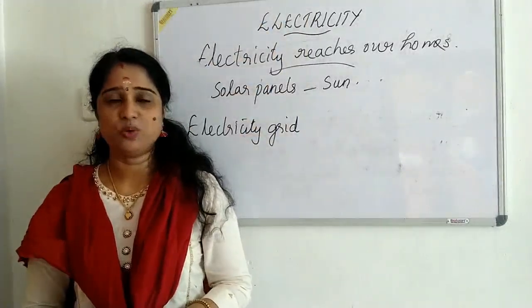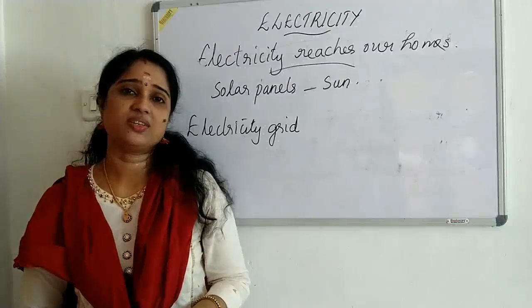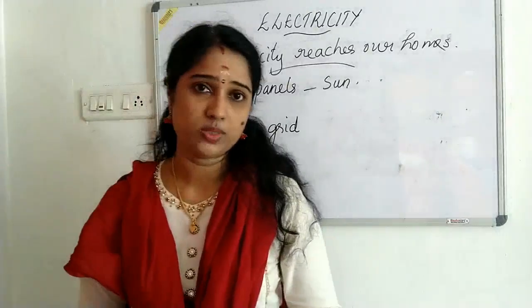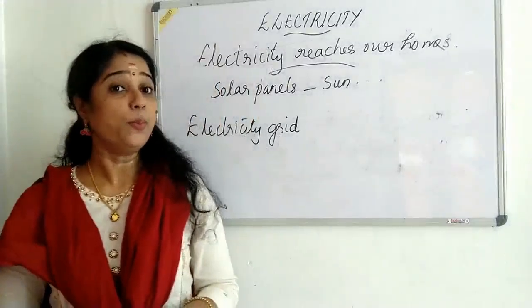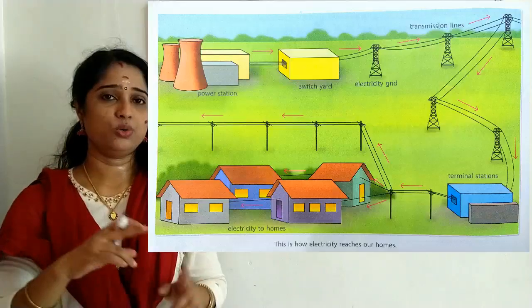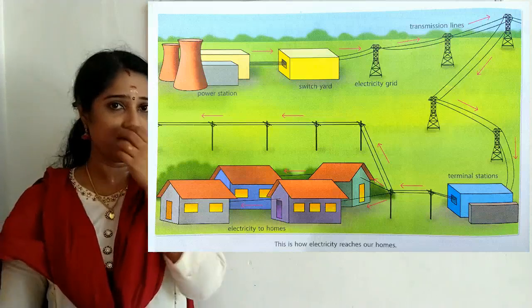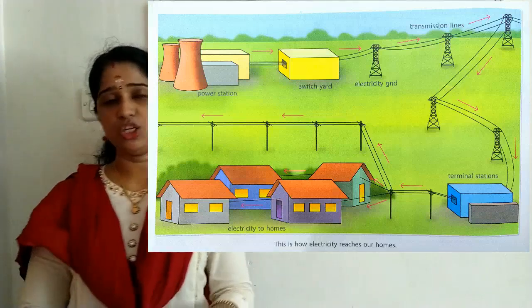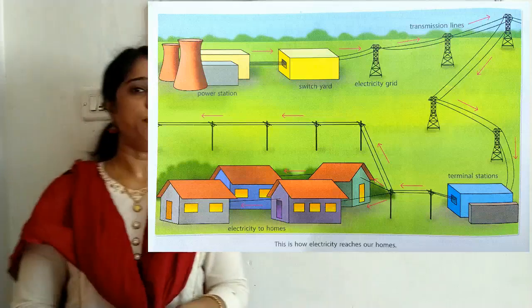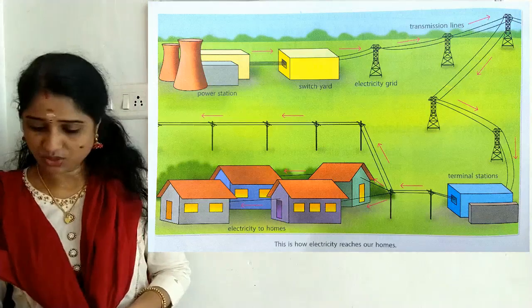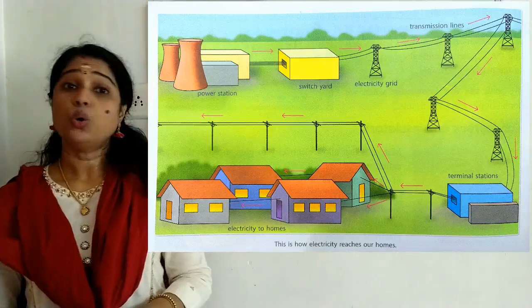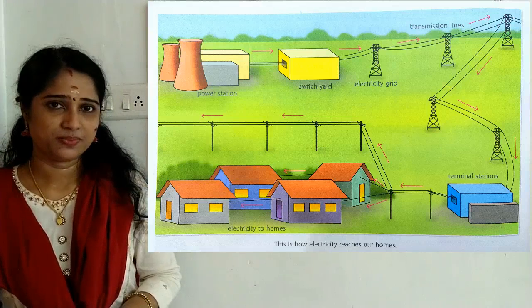So hope it is clear about the way by which electricity reaches our homes. You can look at the board and see the whole pathway by which electricity reaches our home. The same diagram is in your textbook also. Just look at the board and observe how electricity reaches our homes from the power stations.